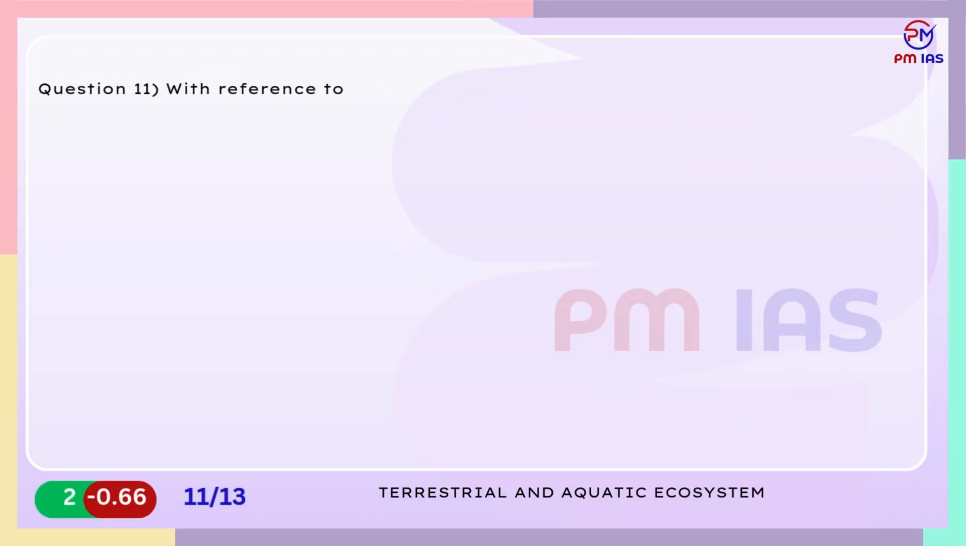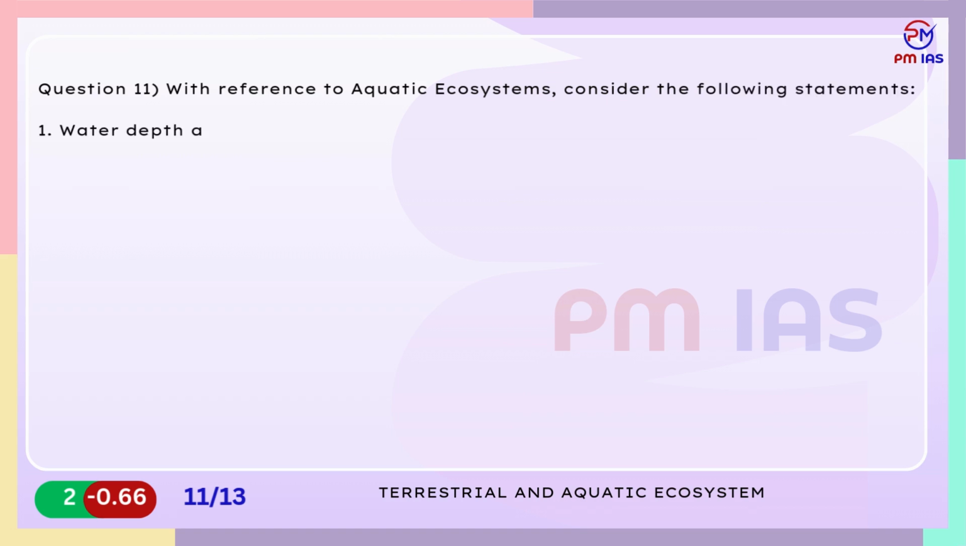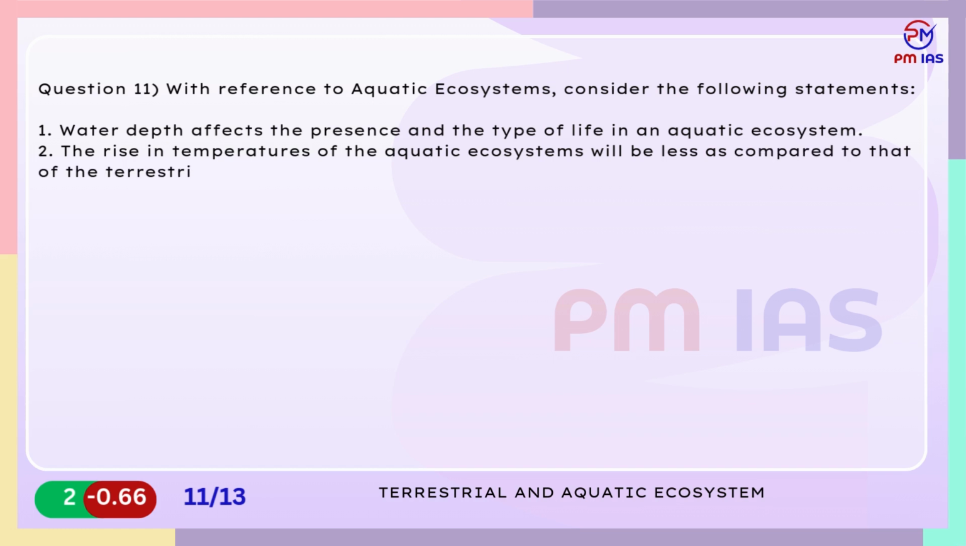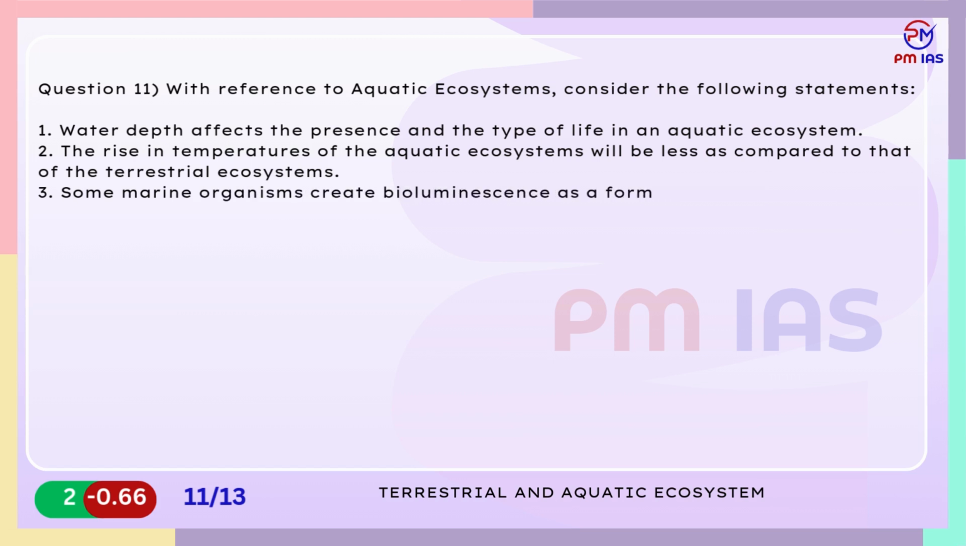Question 11. With reference to aquatic ecosystems, consider the following statements. 1. Water depth affects the presence and the type of life in an aquatic ecosystem. 2. The rise in temperatures of the aquatic ecosystems will be less as compared to that of the terrestrial ecosystems. 3. Some marine organisms create bioluminescence as a form of adaptation. Which of the statements given above are correct?